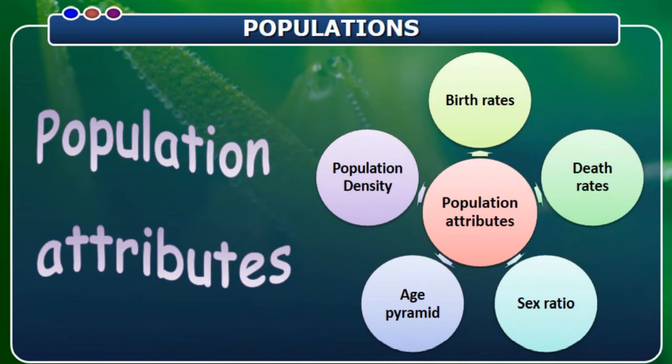Coming to the population attributes, these are the things we are going to study: population density, birth rate, death rate, that is natality and mortality, sex ratio, and then the age pyramid. These are the subtopics we will be studying under the topic population. Again, we are considering the population of different types of species existing in their own geographical area with all these concerned points.